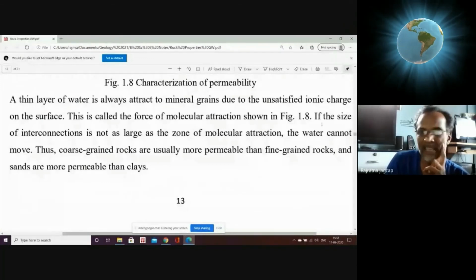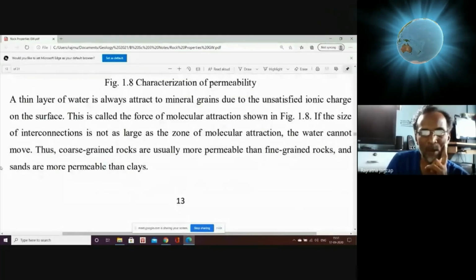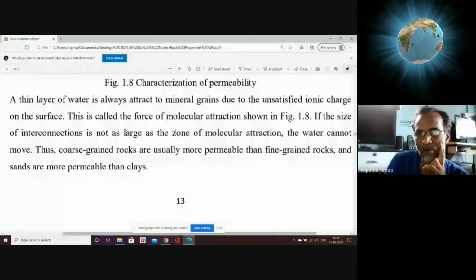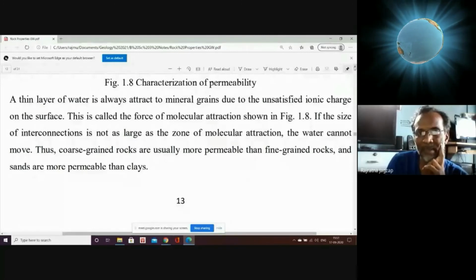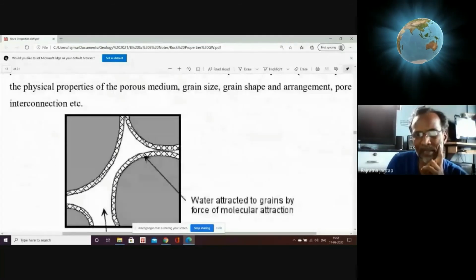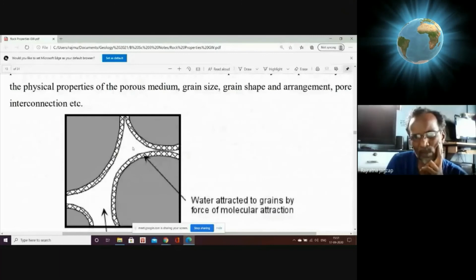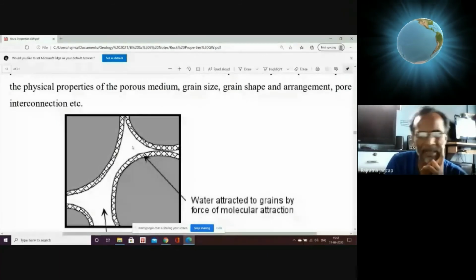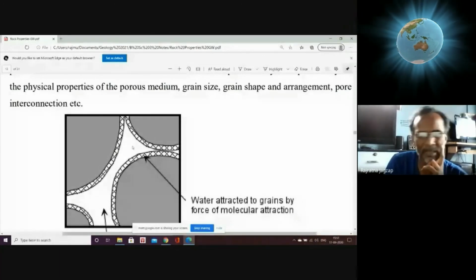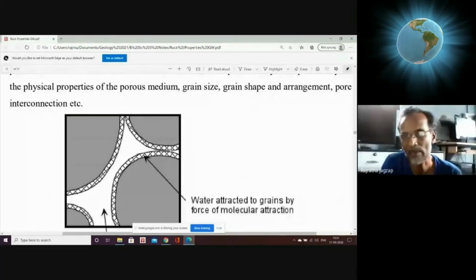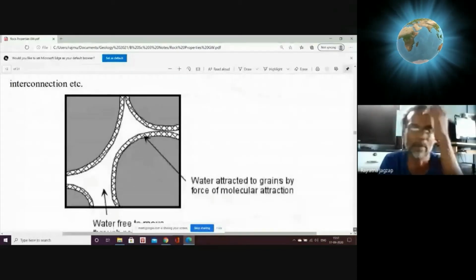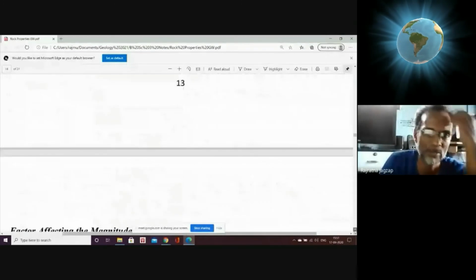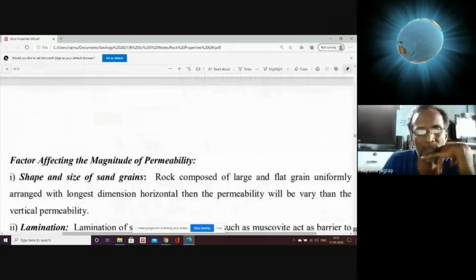The size of interconnections is not as large as the zone of molecular attraction, so the water cannot move. If the gap in between is not sufficient, as shown here, there is no gap at all, so water cannot move through this small tiny gap. Here the gap is more, so the water can freely move. So beyond this layer, space should be available for free mobility, so that we can say it is more permeable. So this is what we just saw.